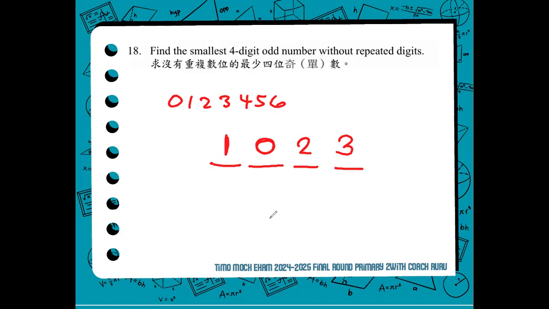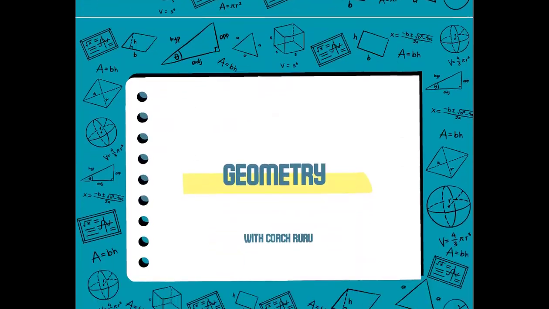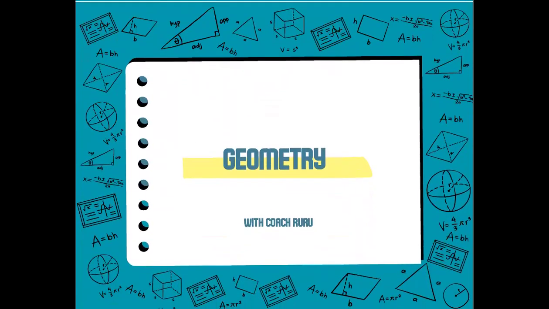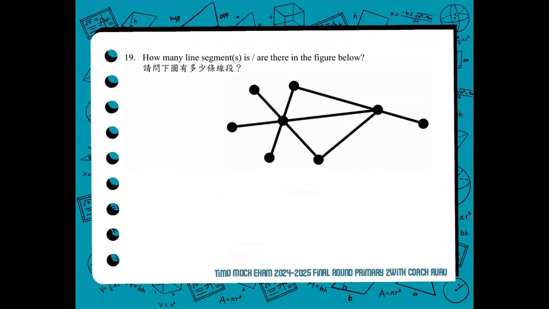That means the smallest 4-digit odd number without repeated digits is 1023. Easy. For number 19, the first geometric question, we are to count the number of line segments in the given figure.